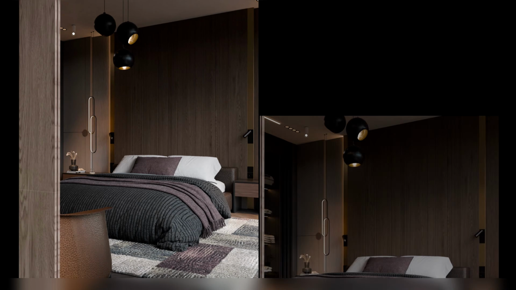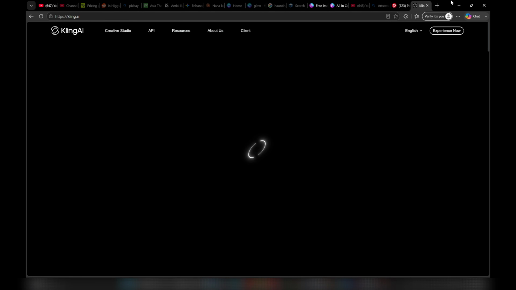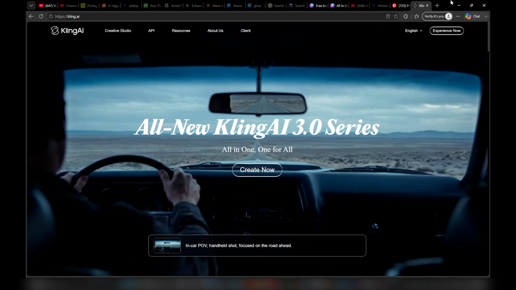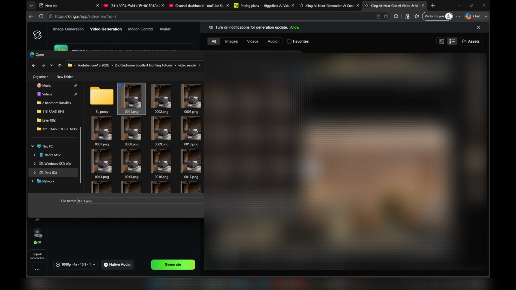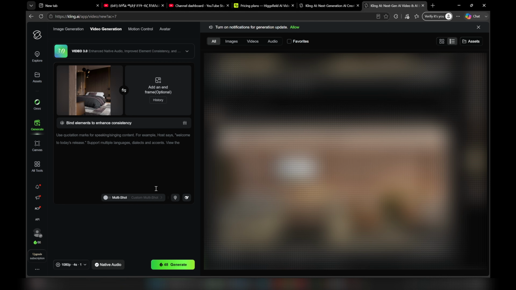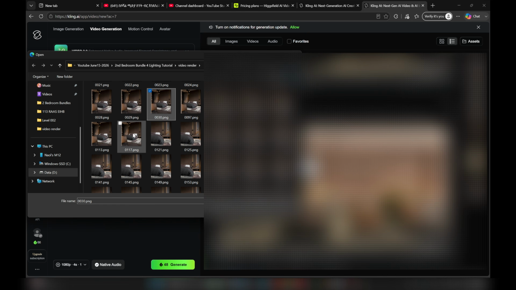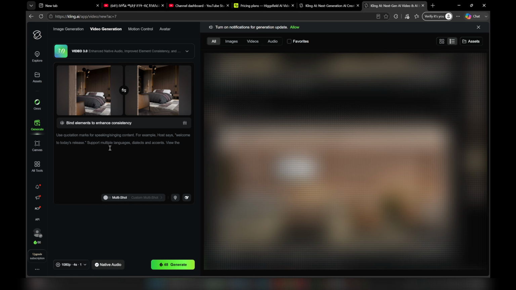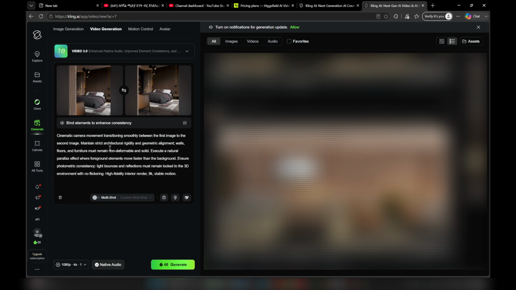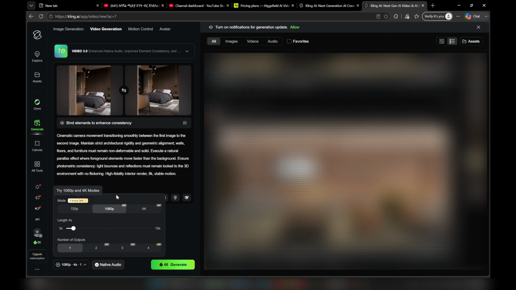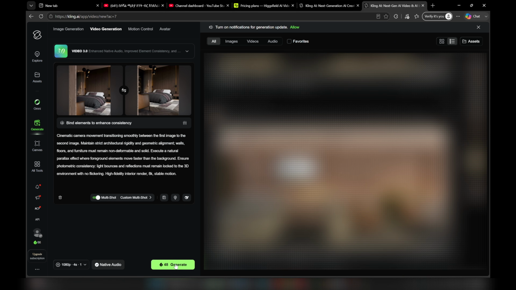Now you have a start and end frame, but no motion. To bridge the massive gap with flawless cinematic realism, we hand those 2 images over to an advanced video AI model like Kling. We open the interface and upload our first frame as the starting point and our last frame as the end. Then in the prompt box, write a highly precise description of our camera path. The AI analyzes the geometry of both images and builds the entire camera movement for us.